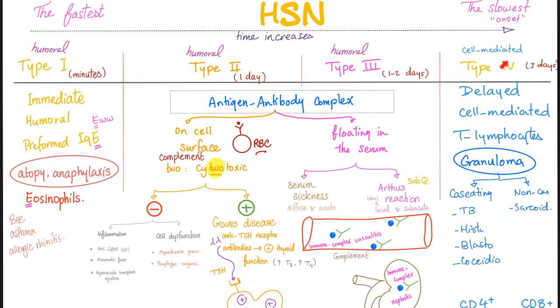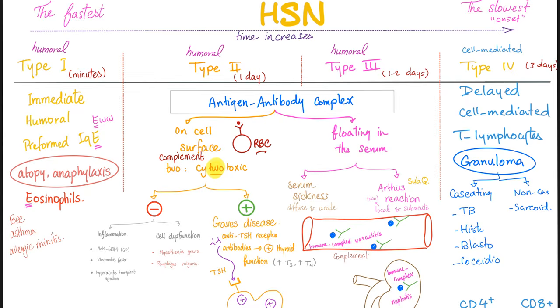Type 4 is the delayed story. Takes longer, 3 days, 2 to 3 days. This is the delayed. If it's going to be delayed, it's going to be your T lymphocytes. This is the story of your granulomas, the tuberculosis, histoplasmosis, blastomycosis, coccidioidomycosis, etc. This is the tuberculin test of tuberculosis. This is the poison ivy. This is the contact dermatitis, etc.